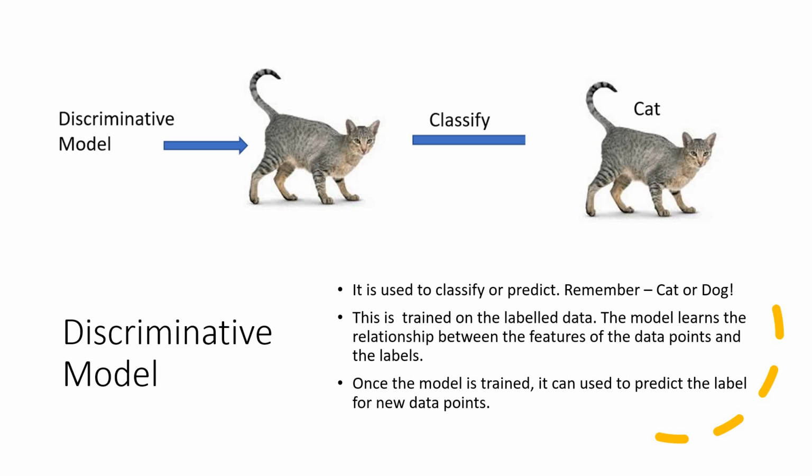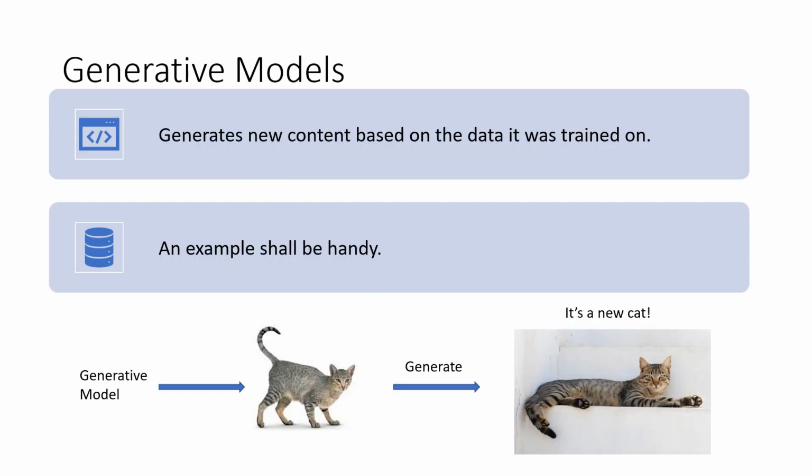This is trained on labeled data. The model learns the relationship between the features of the data points and the labels. Once the model is trained, it can be used to predict the label for new data points. I am sending an input image. It will understand what it is and it will classify. So it discriminates clearly.